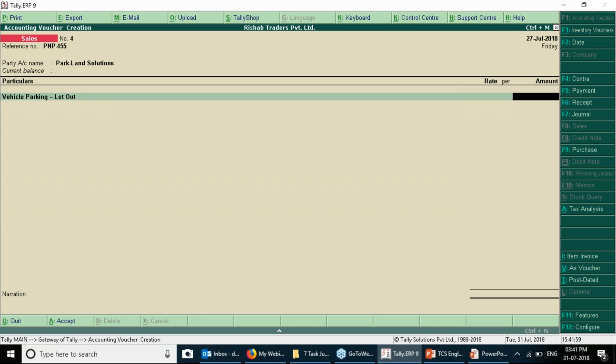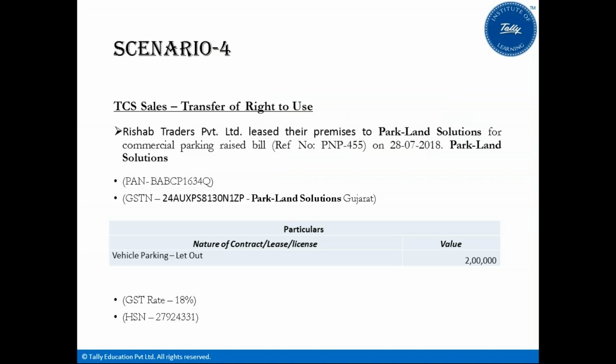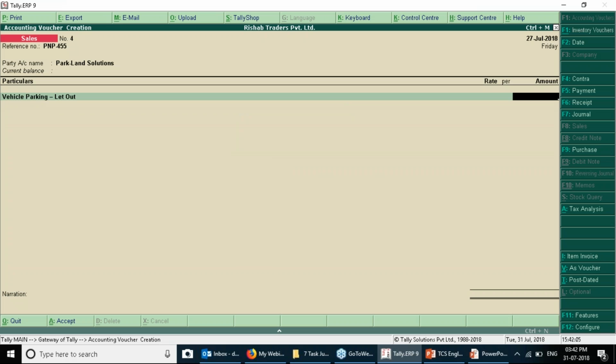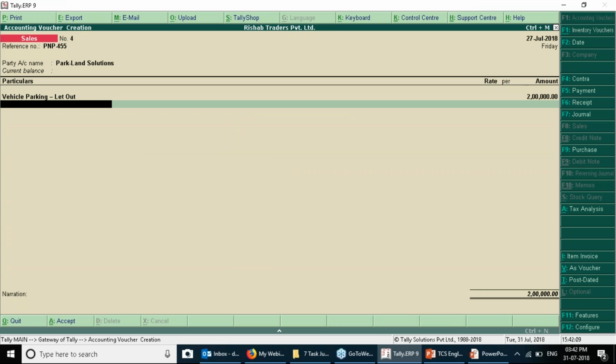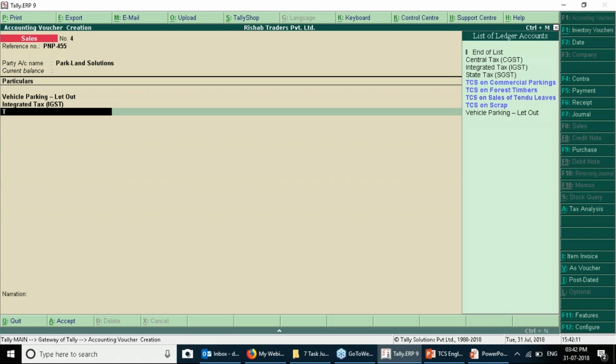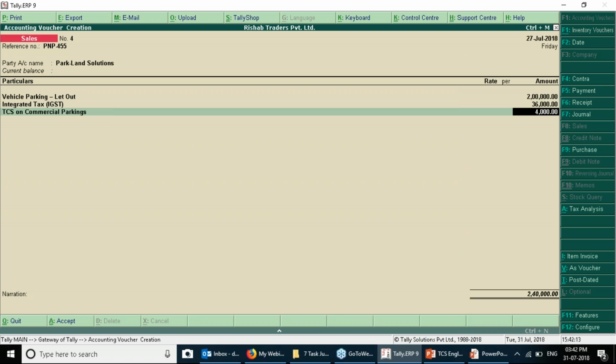Party is Park and Land Solutions, and they are having the vehicle parking let out. Sales of 2 lakhs and charging the integrated tax and TCS on commercial parking. So now it was 2%.